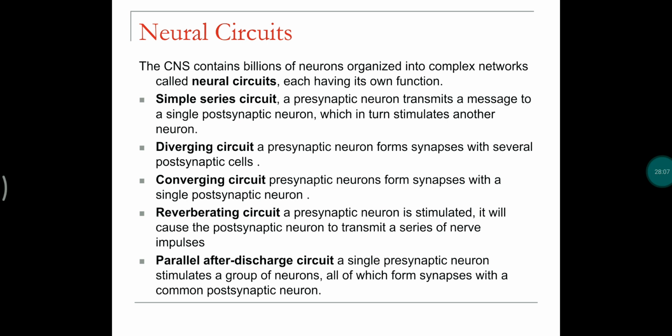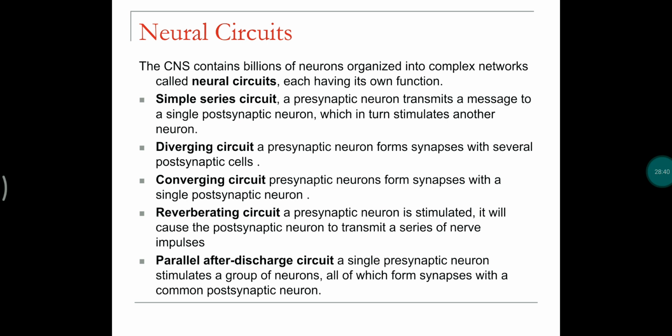So in the diagram you can see a clear movement of impulses. Here we can see a simple series circuit which has a presynaptic and a single postsynaptic neuron, whereas diverging has a single presynaptic neuron and several postsynaptic neurons, whereas converging means many presynaptic neurons and a single postsynaptic neuron.